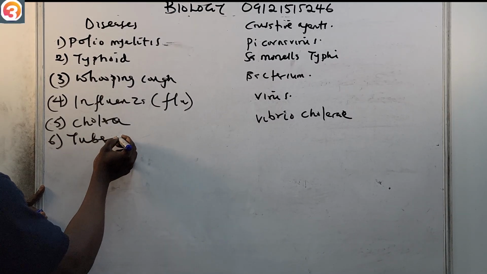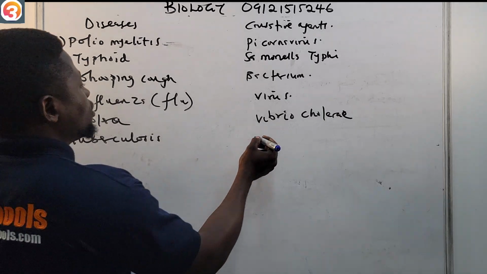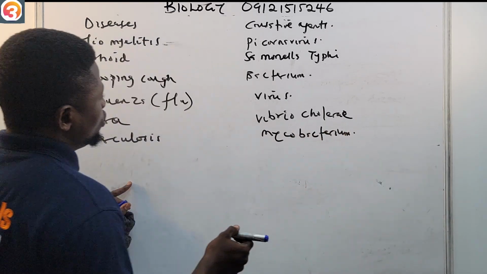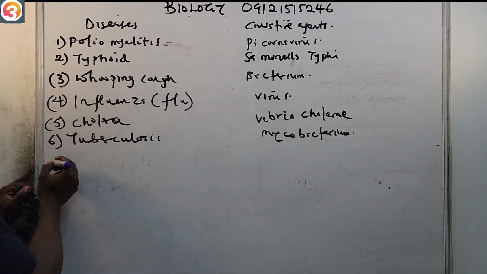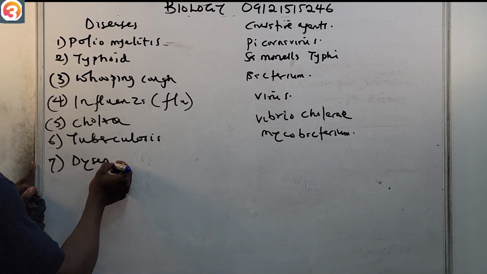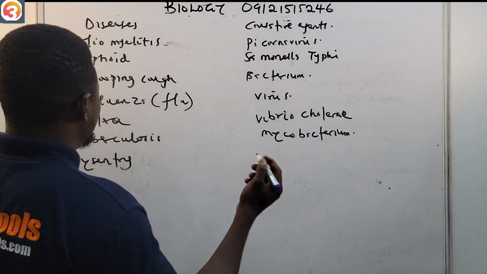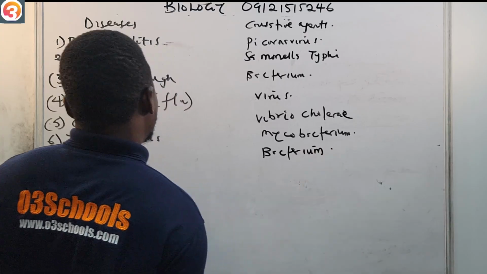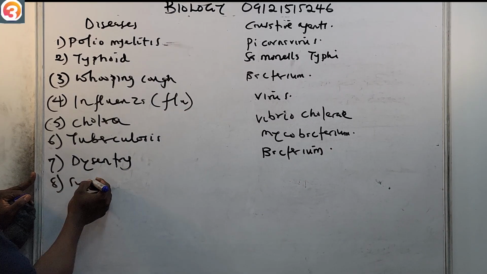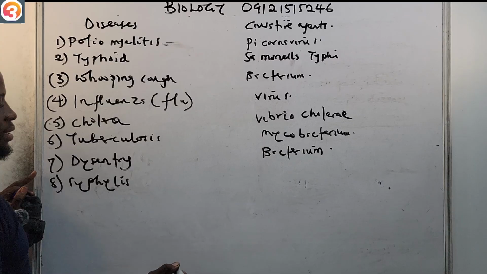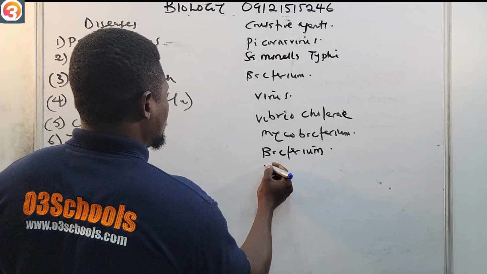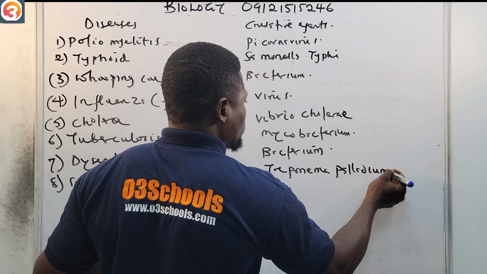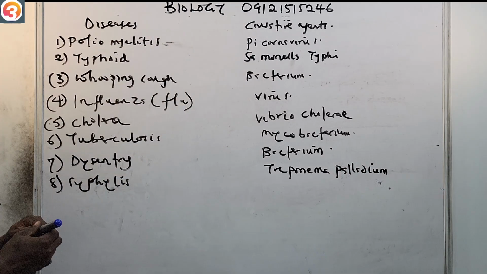Then we'll talk about tuberculosis. This one is caused by Mycobacterium. Then number 7, dysentery. Dysentery is also caused by a bacterium. Then syphilis, number 8. This one is caused by Treponema pallidum.